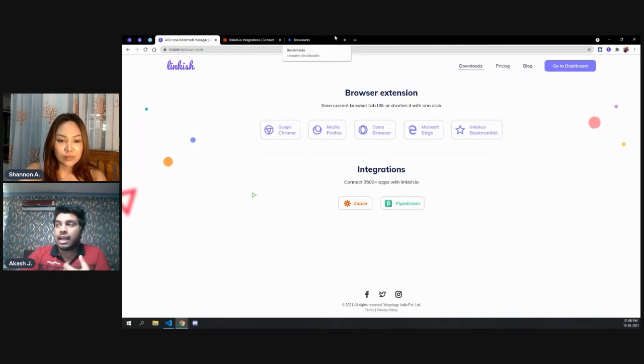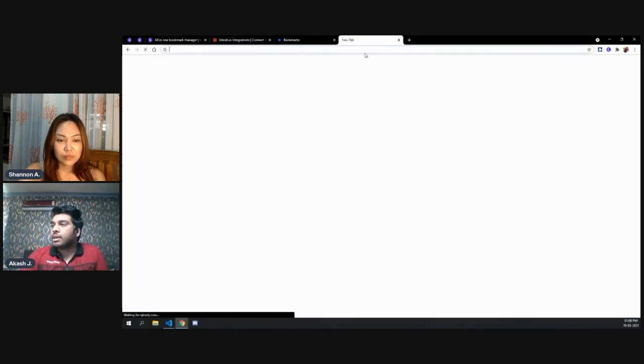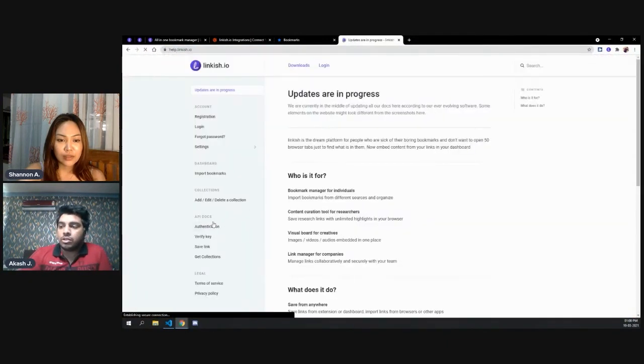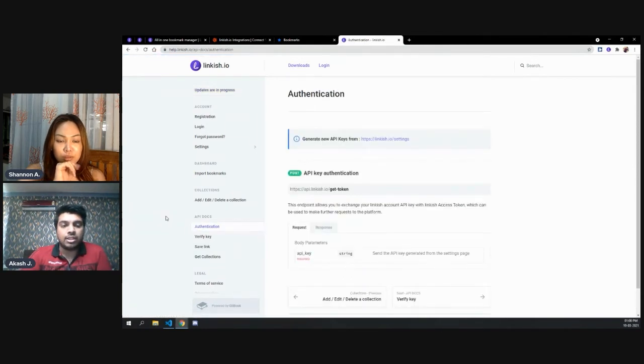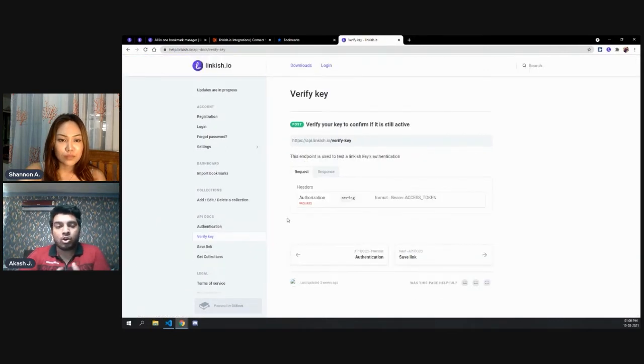if you're a developer, in that case, you can basically go to help.linkish.io and you will be able to create your own apps with the Linkish backend. So basically, you can use our APIs and create something of your own. Like, just in case you have a software of your own and you want to save the links from your software inside Linkish dashboard, you can do that also from here.